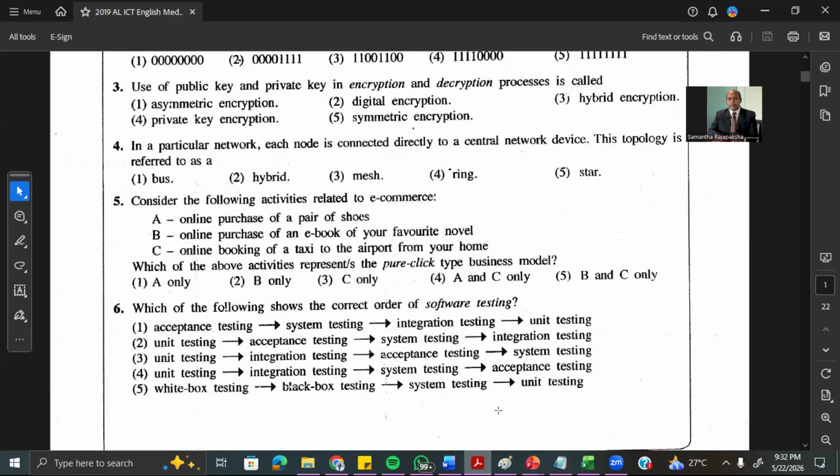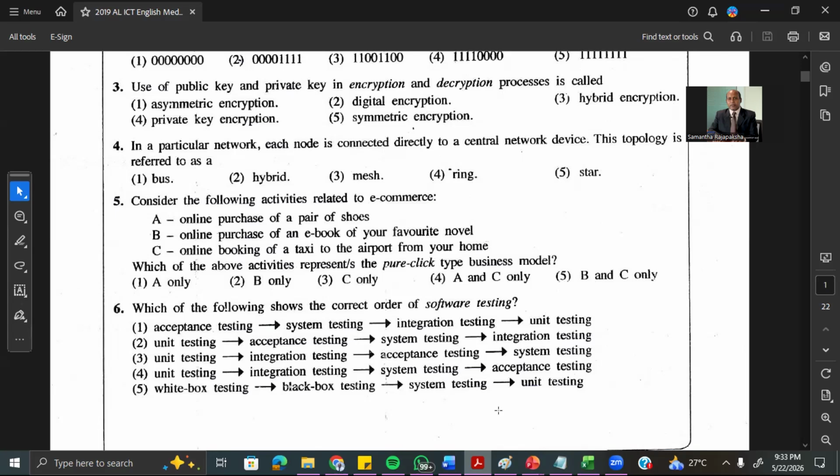B, online purchase of the e-book. It's an electronic book. In that case, buying the book can be done online and the book can be sent to the user online. So there is no manual task. So that is pure click. B is okay. Then C, online booking of a taxi. Booking the taxi can be done online, but the taxi should come to the relevant location. A manual task is there. Therefore it is click and brick. So the answer is B, the second one.